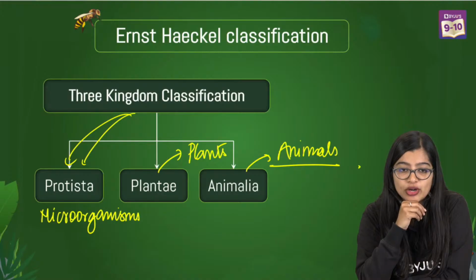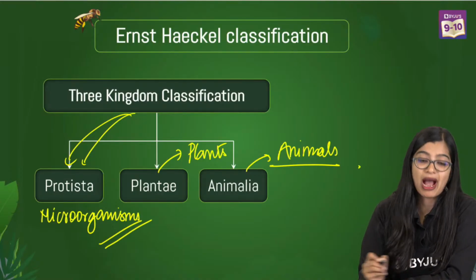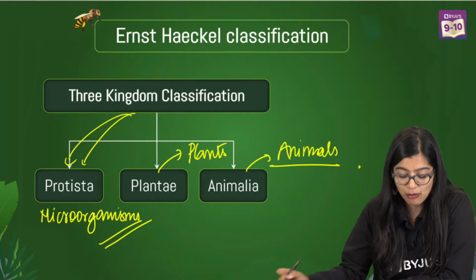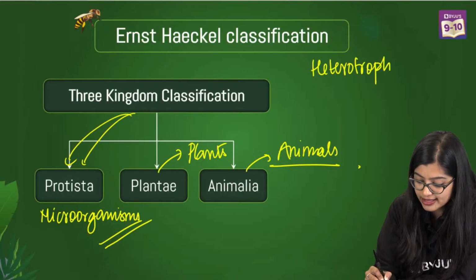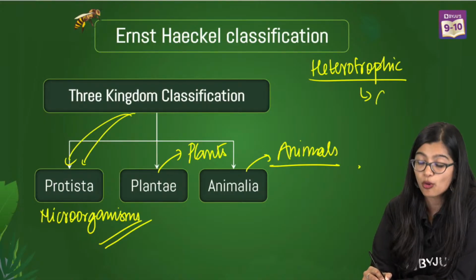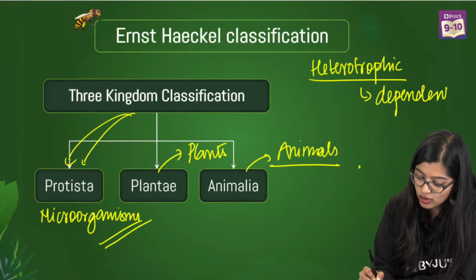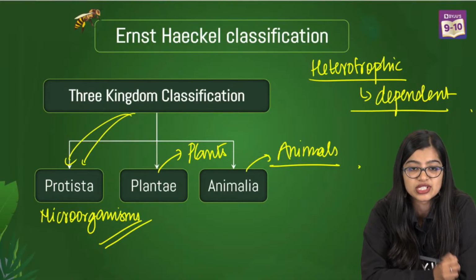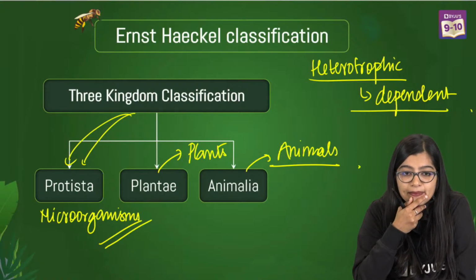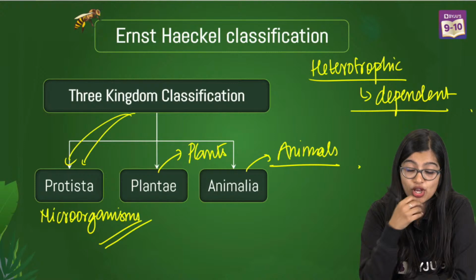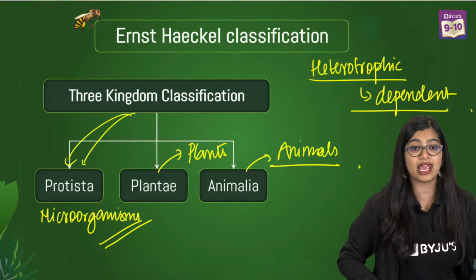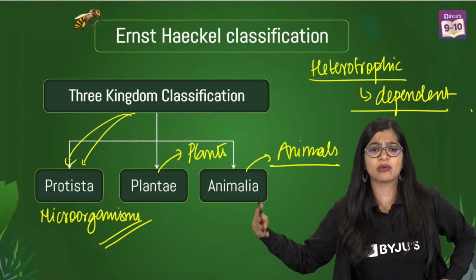Avisha says, ma'am, no. Rhythm says no. Okay. Now, tell me why no. Why is our problem not solved? Ma'am, what does heterotrophic mean? Heterotrophic means that these are organisms that cannot prepare their own food and they are dependent on other organisms. Okay. Ma'am, what about fungi? Yes. We have some multicellular organisms which are fungi. Yes, microorganisms, now we are including it.